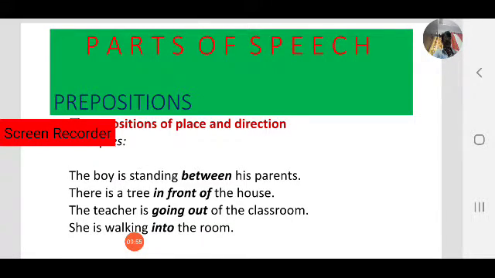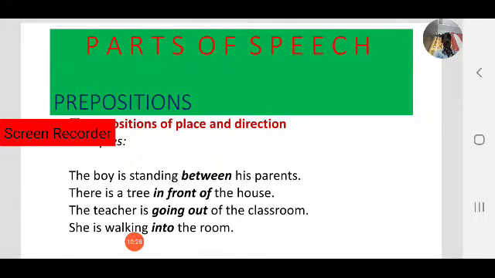So the first one, the boy is standing between his parents. Here between is called a preposition of place because it provides a relation between the boy and his parents, noun and noun. The second example, there is a tree in front of the house. Here in front of is called a preposition of place. It provides a relationship between the tree and the house.